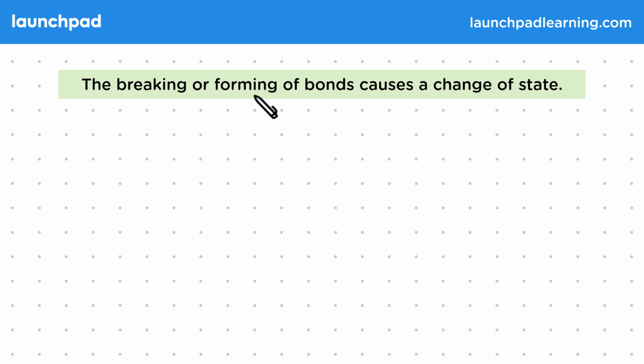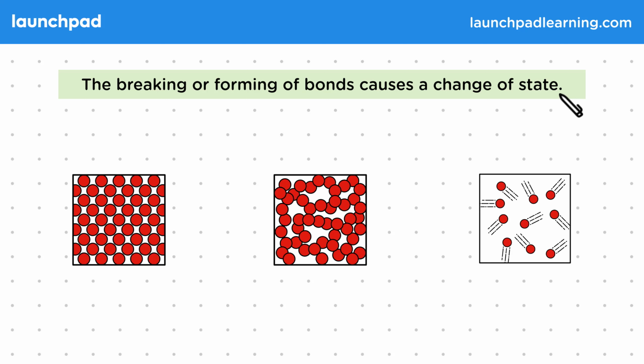The breaking or forming of bonds causes a change of state. Remember that we can find matter in 3 different states, depending on how their molecules are arranged. We have solids, where the molecules are held together by strong bonds and can't move much. Liquids, where the bonds are weaker and the molecules can flow around each other. And gases, where there are next to no bonds and the molecules can move freely.